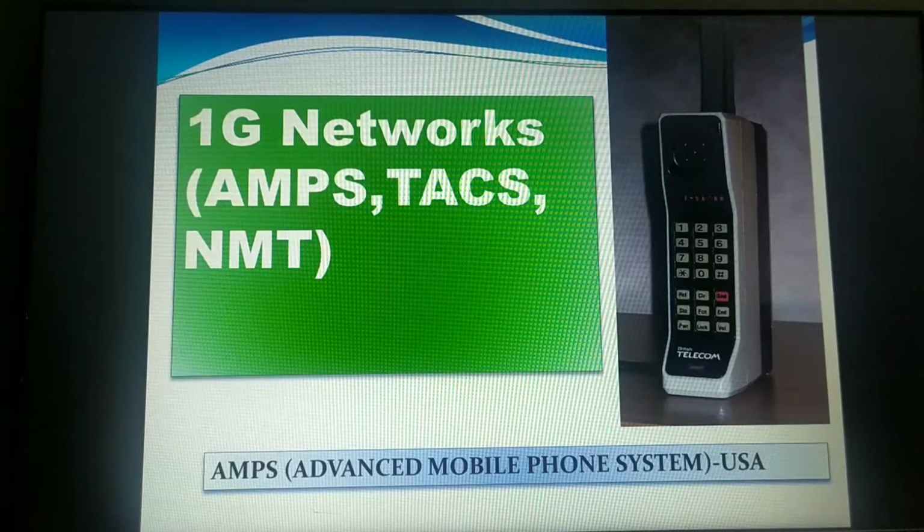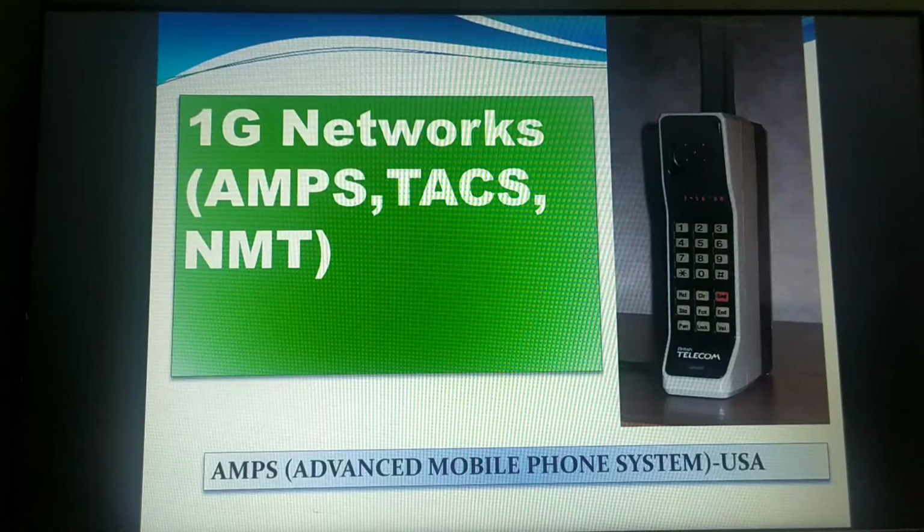Currently we are in the 4th generation. I hope you know that we are in 4G. So 5G is yet to be implemented. Okay, maybe in our future days we are going to experience the 5th generation of the mobile networks. Now let us discuss the first generation.